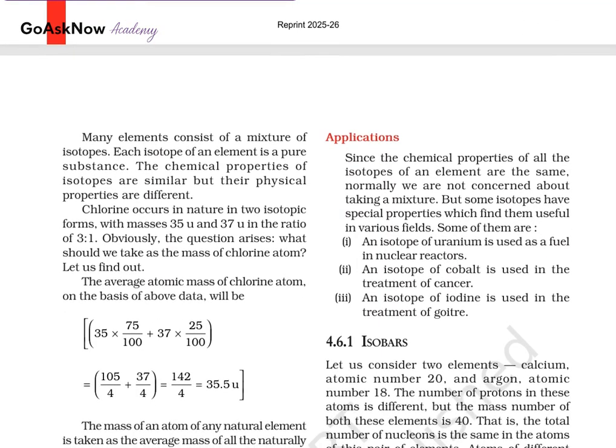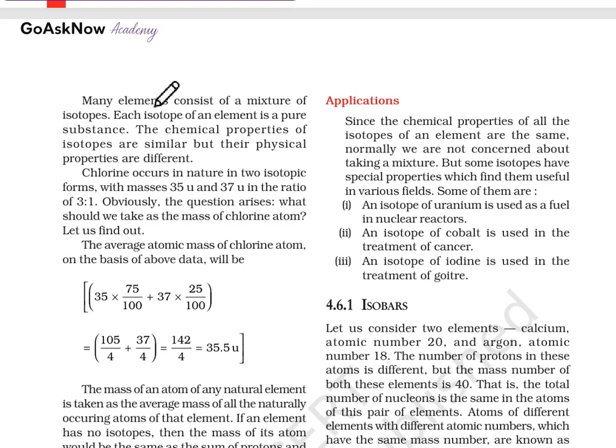Now, many elements consist of a mixture of isotopes. Each isotope of an element is a pure substance. The chemical properties of isotopes are similar, but the physical properties are different. Chemically they are completely the same, but when we talk about physical properties, they are different. Chlorine occurs in nature in two isotopic forms, with masses 35 u and 37 u, in the ratio 3:1.